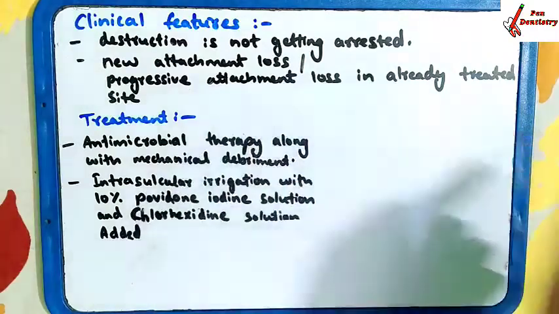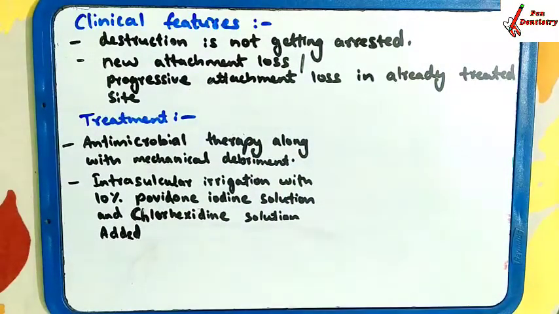New attachment loss will be seen, and progressive attachment loss at a site that is already treated. That means if you have treated the site, cleaned it and shaped it, after that you are going to see new attachment loss at that place. So this is refractory periodontitis. After the treatment, new attachment loss is still seen.